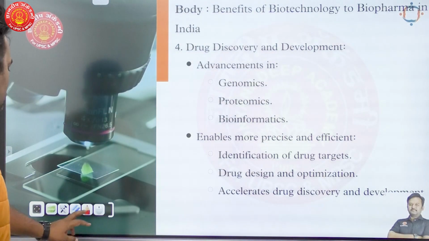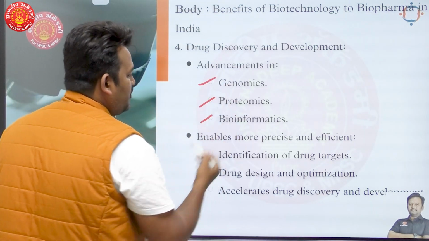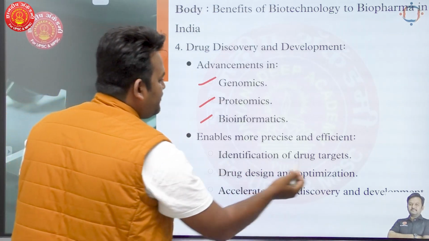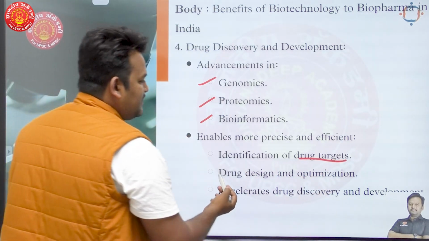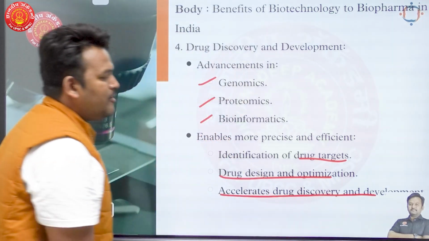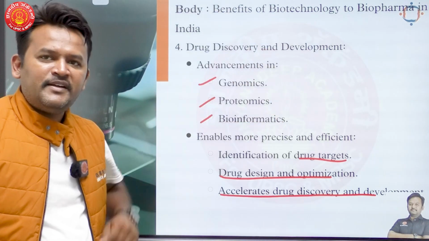Then another example, drug discovery and development: advances in genomics, proteomics, and bioinformatics. These enabled more precise and efficient identification of drug targets, drug design and optimization, and accelerated drug discovery and development as well. And this is all happening due to development in the biotechnology sector.